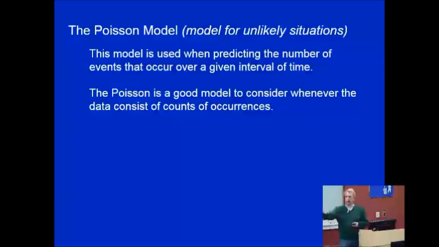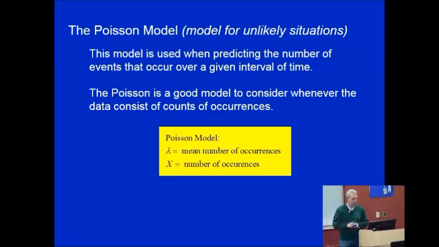So people per hour, customers per minute, phone calls per day, those types of things. Poisson is a good model to consider whenever the data consists of counts of occurrences. Here's some things about it that we'll need to know.